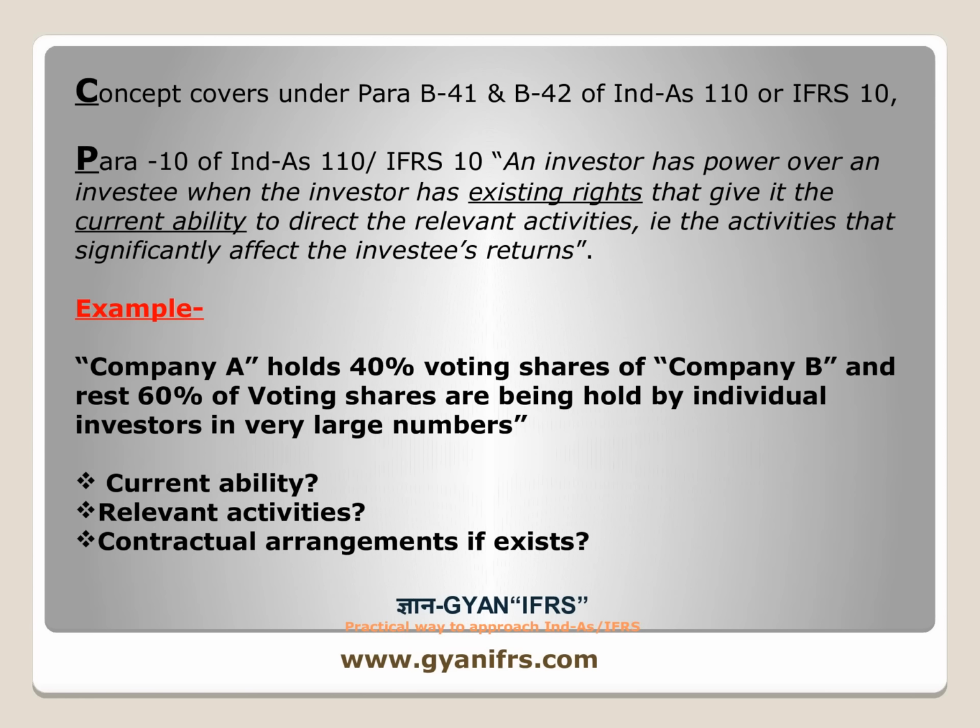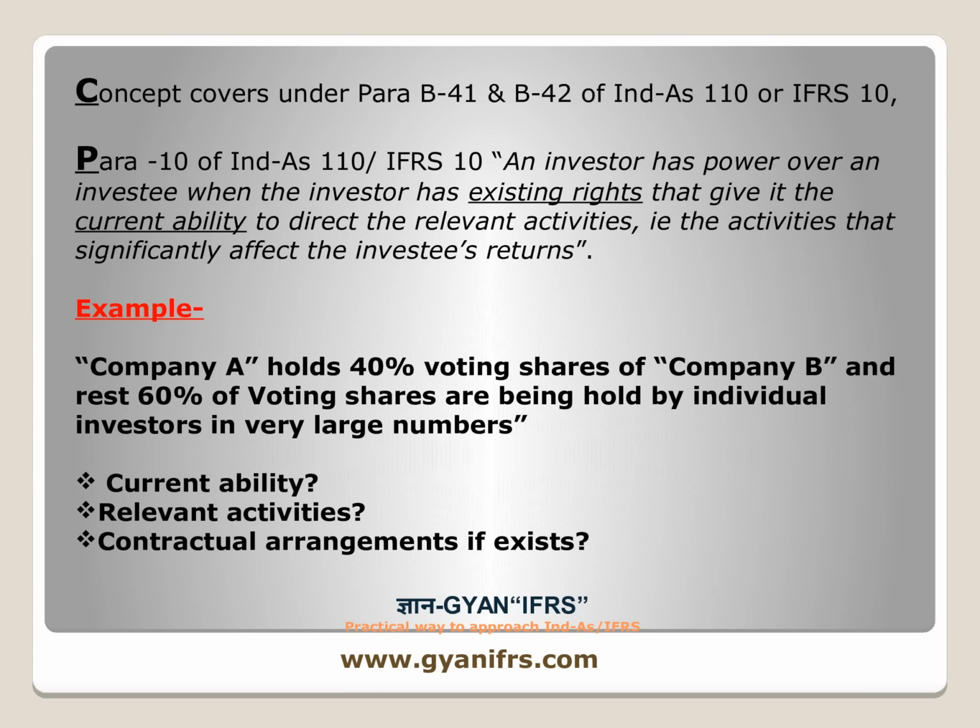The standard states that while making such an analysis related to de facto control, one has to carefully examine if there are any contractual agreements between shareholders which give, for example, Company A the power to vote in all activities without being interfered with by the other small investors. Then one can simply conclude that because of this agreement, even though Company A holds less than 50% of voting rights, it still has the current ability to direct the activities of B.